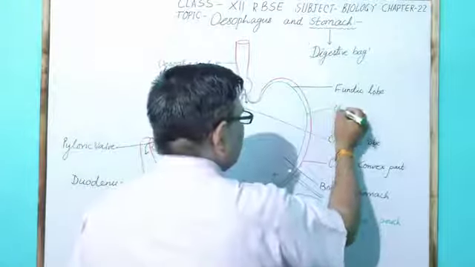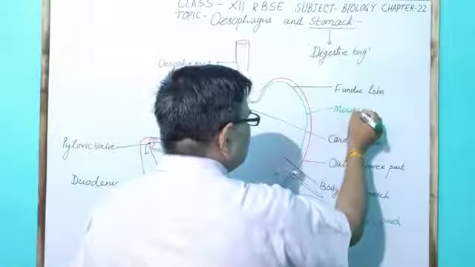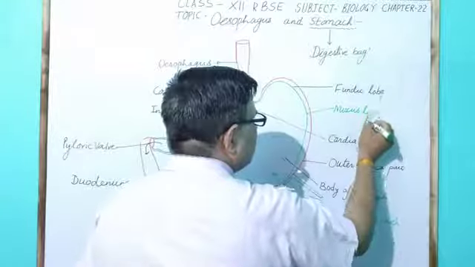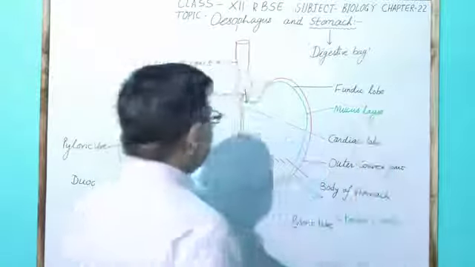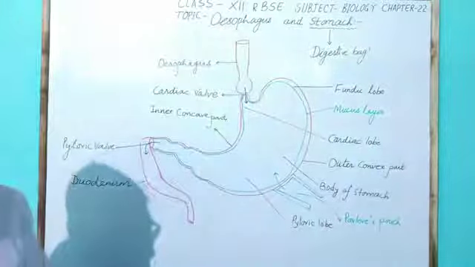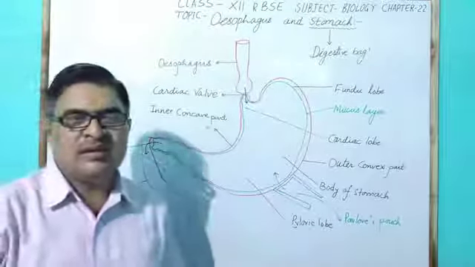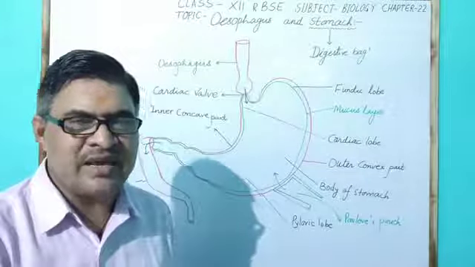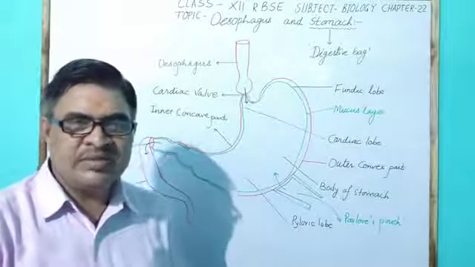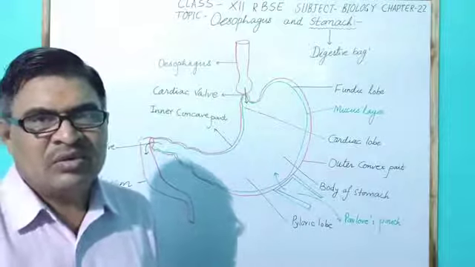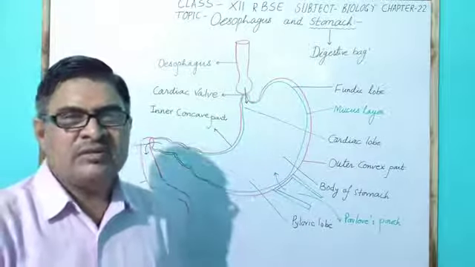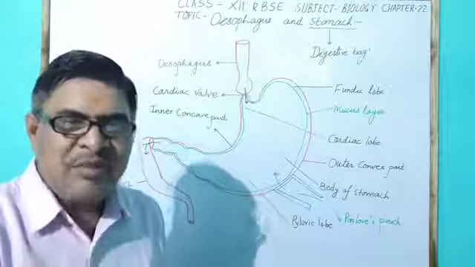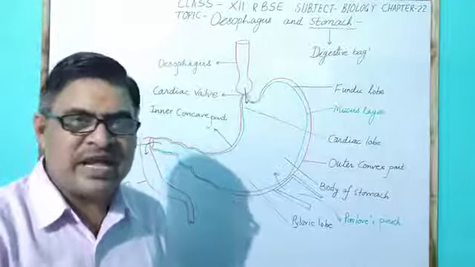This is the mucus layer, formed by mucus secreted by mucus cells, which are present in the neck part of the gastric gland.